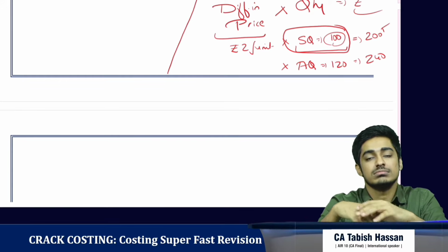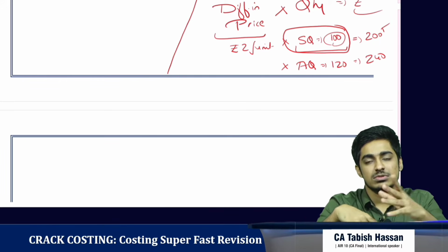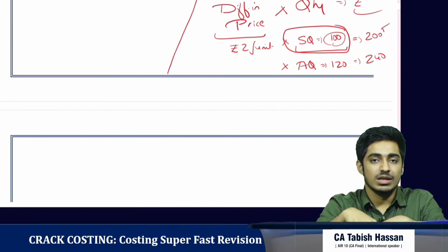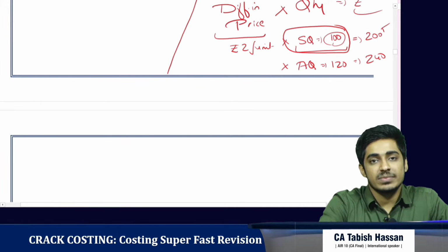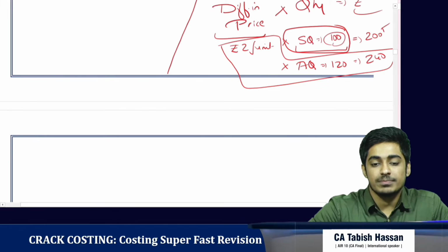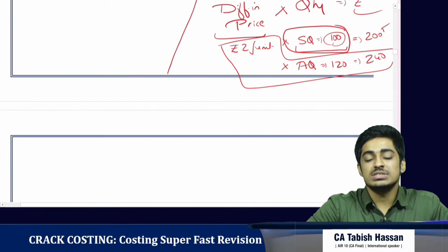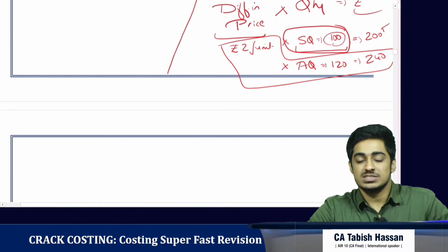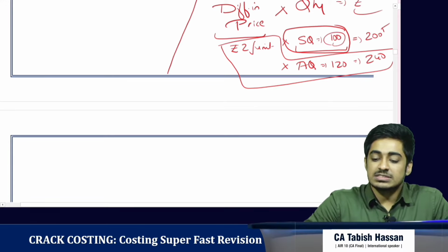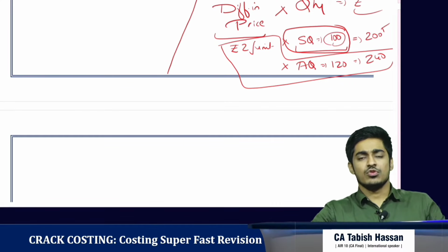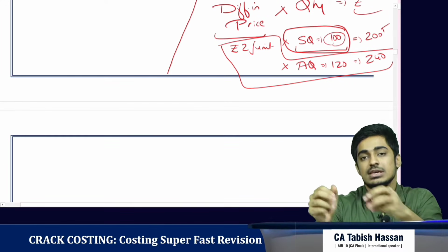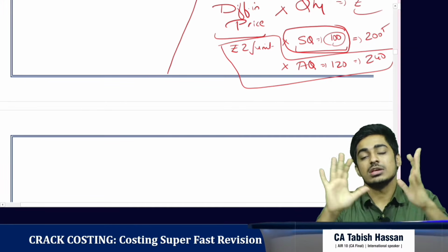We are like, it's fine. Seems logical. But the production manager had a different view. He tells the entire 240 rupees is due to the default of the purchase manager. We ask him why. He tells, see, he is the purchase manager.